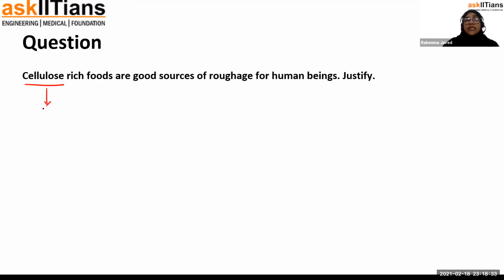So, this cellulose, as it is not digested, when it moves through the lining of the small intestine, it abrades the lining of the small intestine. Okay. So, I hope you know the meaning of abrasion. That means it removes the surface, like a tiny thin layer of the lining of the small intestine. Okay. When this abrasion occurs, mucus is secreted. Okay. Mucus is secreted from the mucus secreting cells of the intestine.